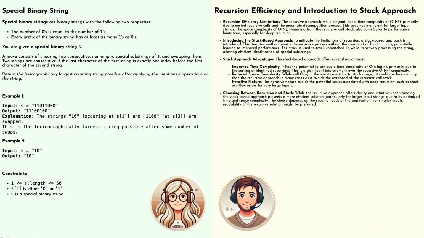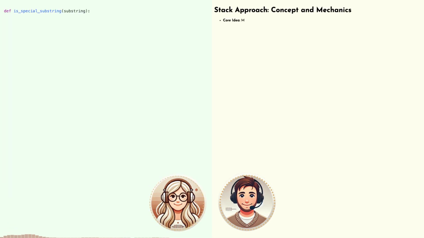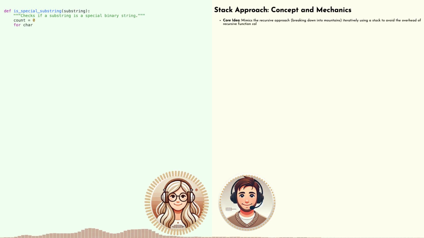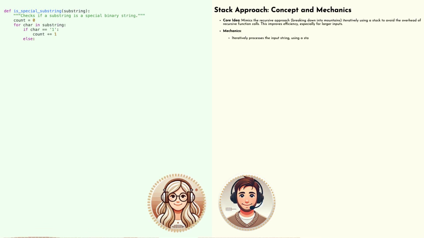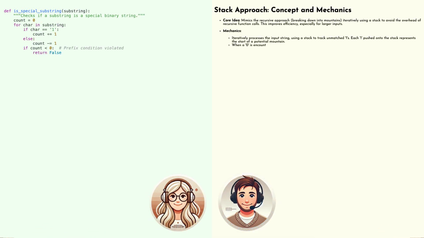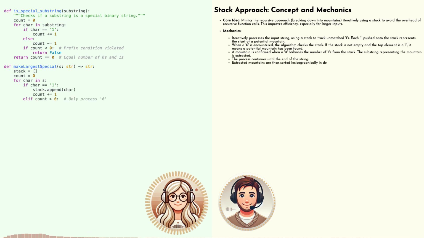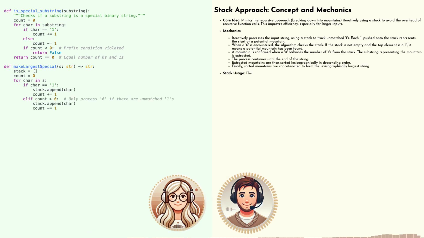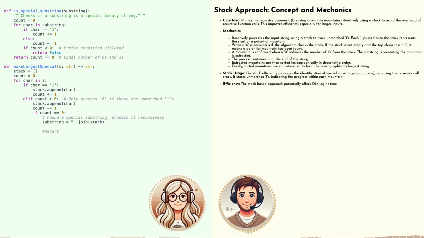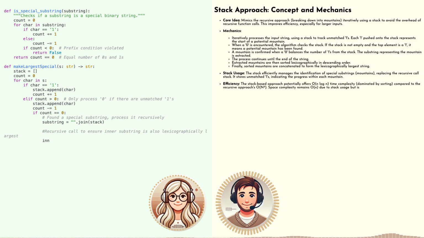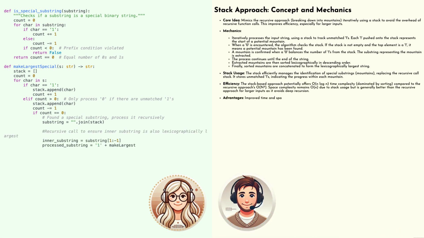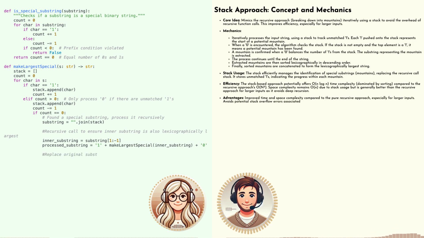A good analogy. Is there a way to optimize this even further? You mentioned a stack-based approach earlier. How does that compare? A stack-based approach offers a different perspective on the problem. It's like having a more organized and systematic way to identify and manage those mountain substrings without the overhead of recursive function calls. I'm really curious now. How does a stack help us with this problem? It sounds like we're shifting from climbing gear to logistics management.